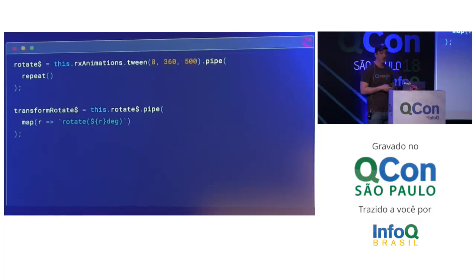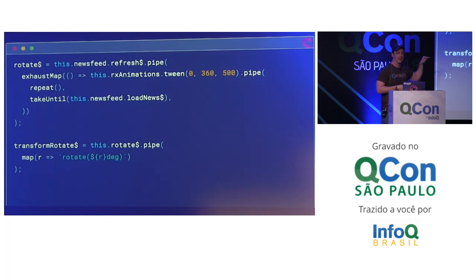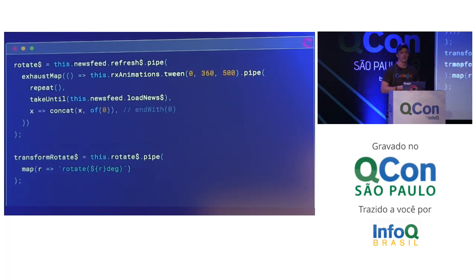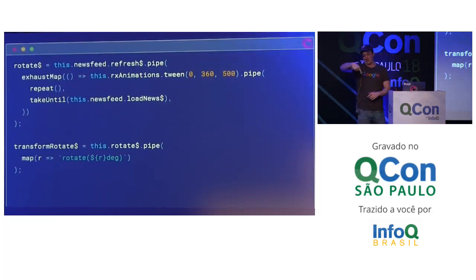So we're back to our code. And what we're going to do here is I'm just going to take this and I'm going to say, hey, whenever someone nexts into refresh, remember our behavior subject, that when someone nexts into it, it emits a value. Whenever someone nexts into refresh, then I want you to start the animation. And we want to take that until the load news returns the result. And one little piece of that is, if it's taking it until the news comes back, that dot could be pointing like down this way or this way or this way. We'd like it to be back up and centered when it's done.